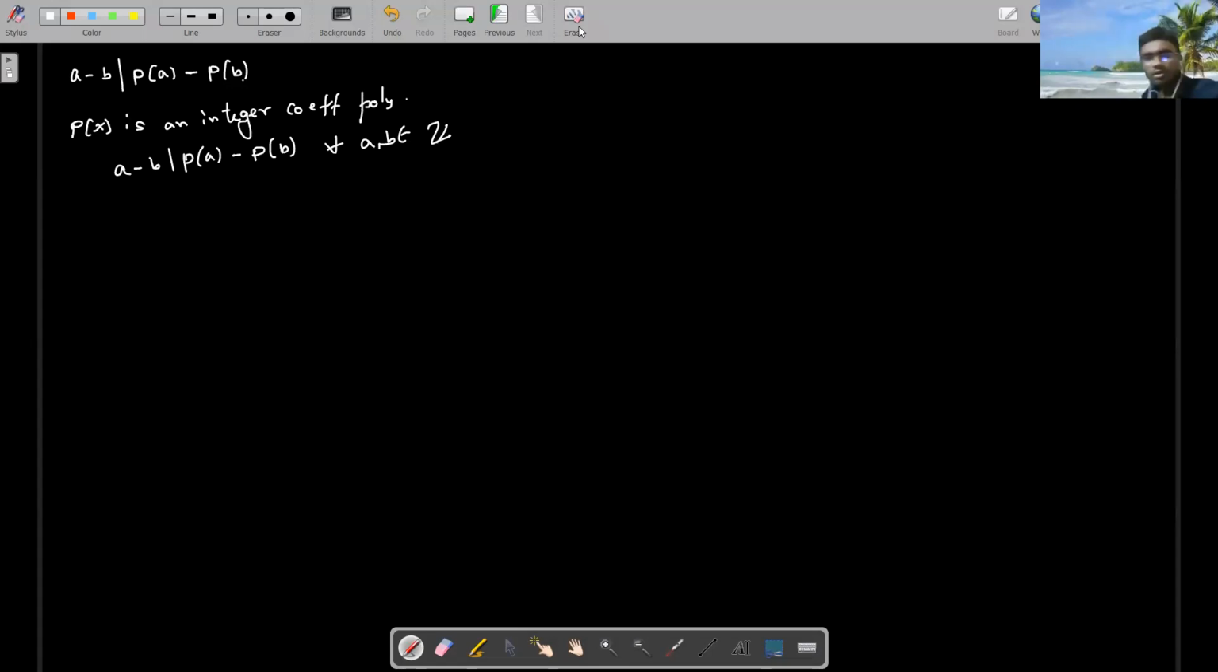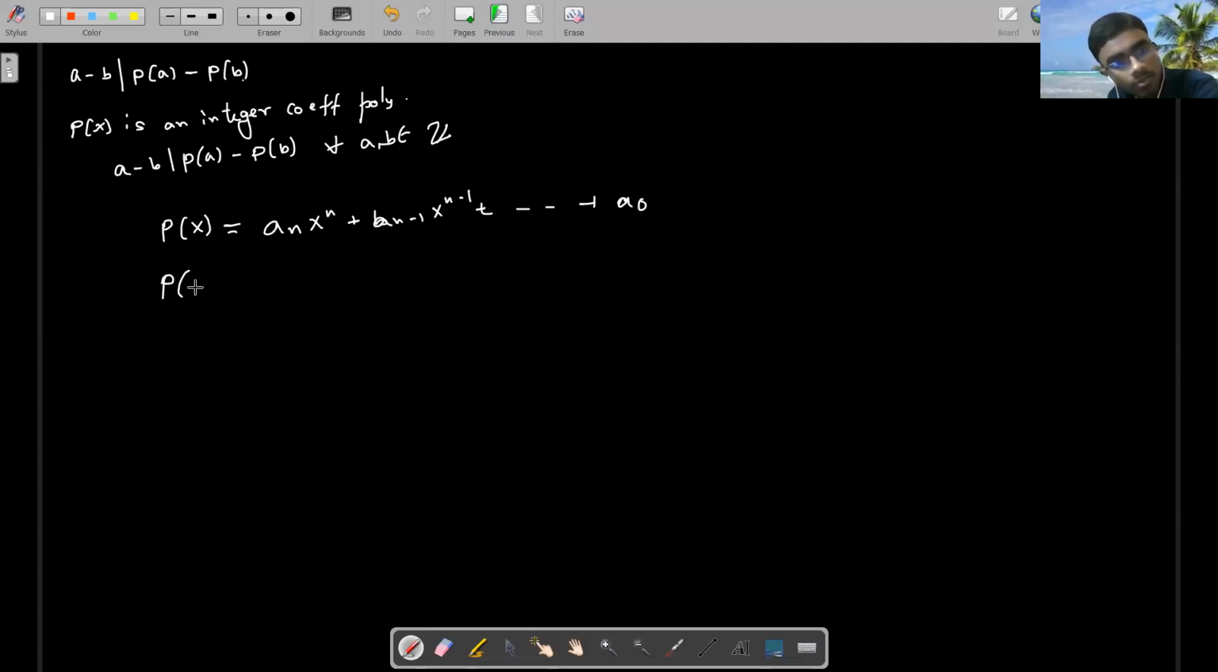Okay, how to prove it? Very simple, right? The proof is very simple. Take p of x as a_n x to the power n plus a_(n minus 1) x to the power n minus 1 plus so on up to a naught.